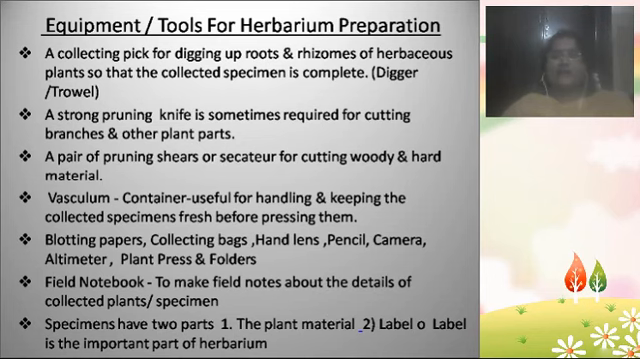And then sometimes we need to use a knife also, some pruning knife, which is required for cutting the branches and other plant parts. Suppose you want to store only a particular plant part, like the branch of a particular plant, then you need some knife for cutting the plant parts, okay. And then a pair of pruning shears and scissors for cutting the woody and hardy material.